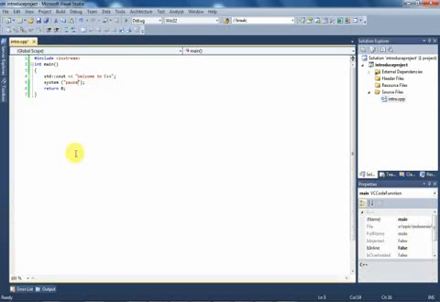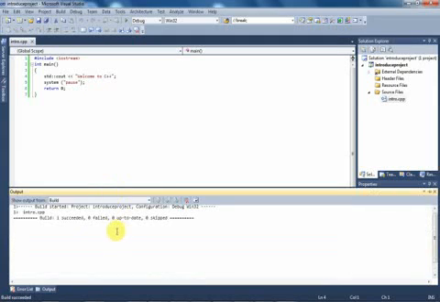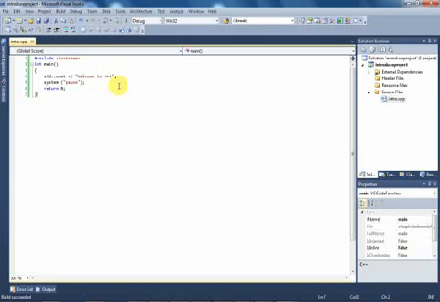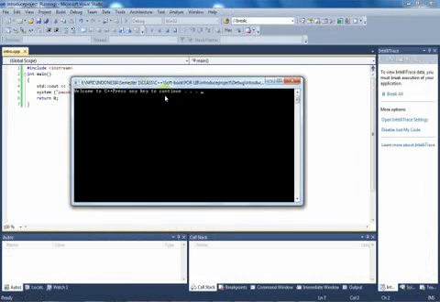And before we run our code, we should compile it first, like this code also we compile it. When we compile it, it will show build 1 succeeded, 0 failed, 0 up to date, and 0 skipped. It means that our code is okay, so we can run it safely. Yes, it's like this. Welcome to C++.